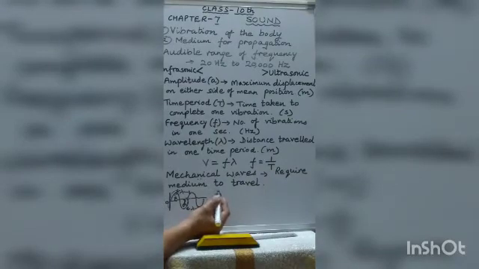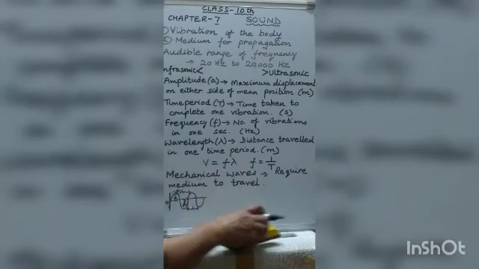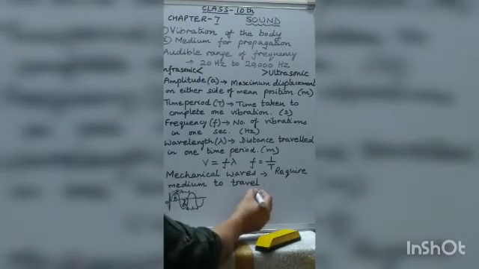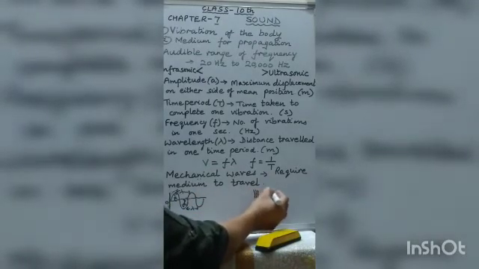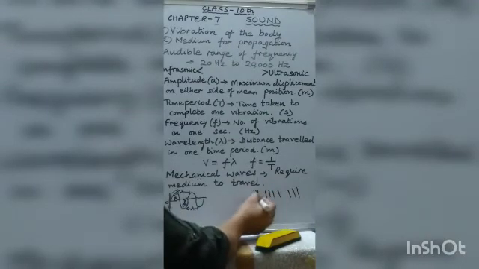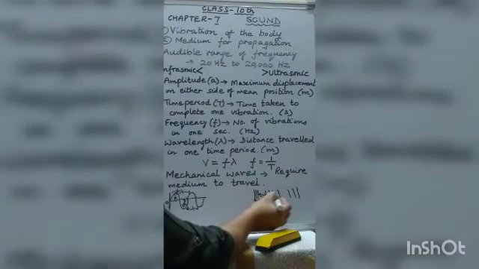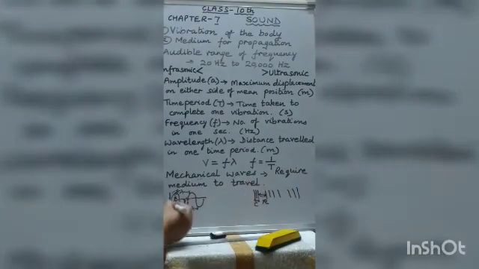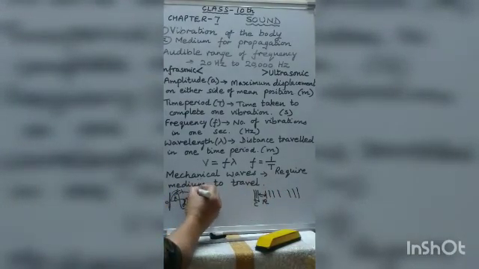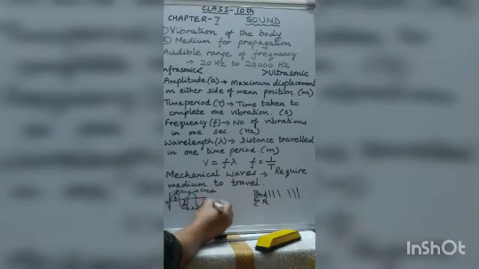And mechanical waves are also of two kinds, longitudinal and transverse waves. Longitudinal waves are the waves which are formed by compressions and rarefactions. This region of higher density is called the compression, and the region of lower density is called rarefaction. This type of wave is called a longitudinal wave, and this type of wave is called a transverse wave, where the highest, topmost point is called the crest and the lowermost point is called the trough.